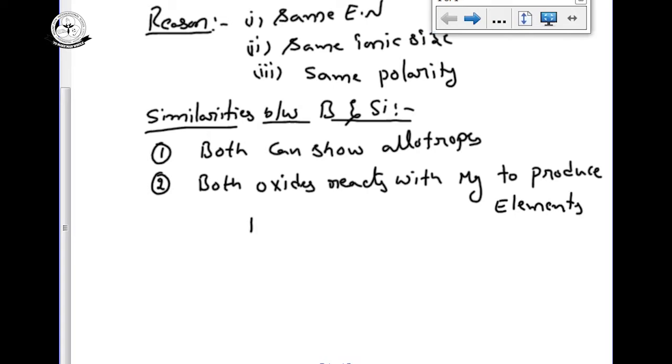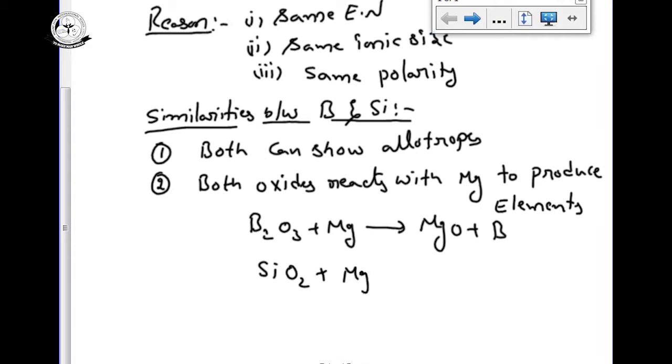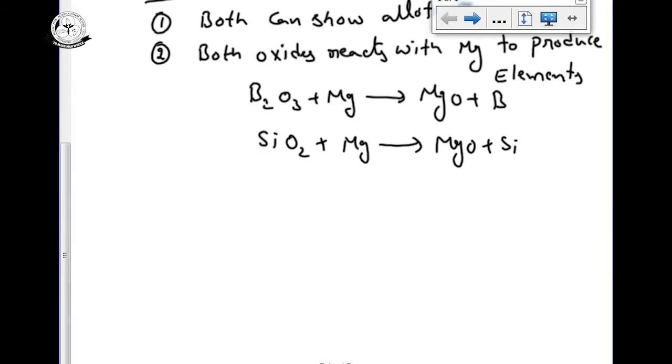Boron oxide B2O3 on reaction with magnesium gives magnesium oxide and boron. Equations you can balance. Silicon dioxide SiO2 reacts with magnesium to give magnesium oxide and silicon. Magnesium is the reactive metal that can react with the corresponding boron and silicon oxides, so we can get the respective elements.